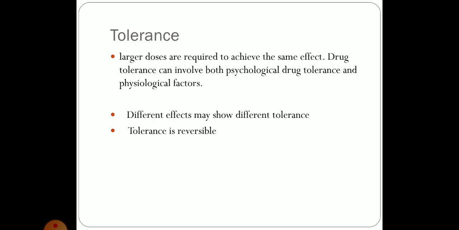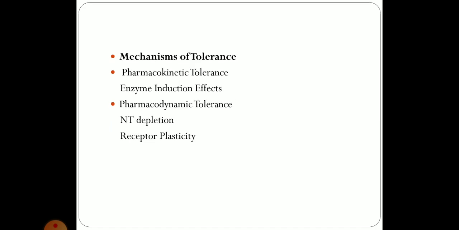Racial tolerance: a solution of ephedrine instilled into the conjunctival sac of Caucasians produces prompt dilatation of the pupil, but in Negroes, or rather in blacks, it may not produce any dilatation. Acquired tolerance results only on repeated administration of a drug and may take weeks to months to develop.